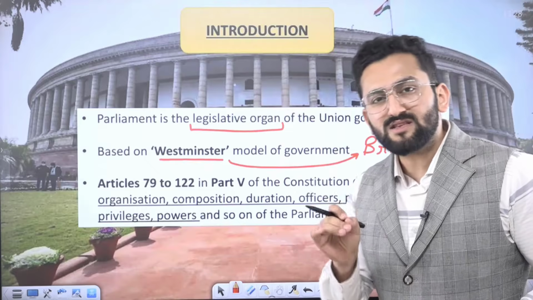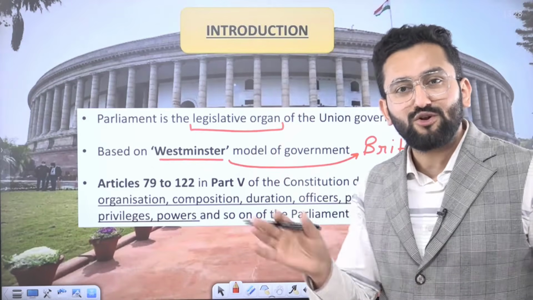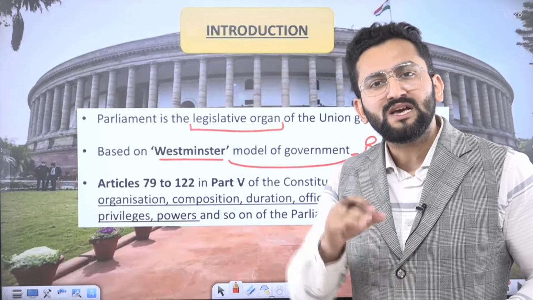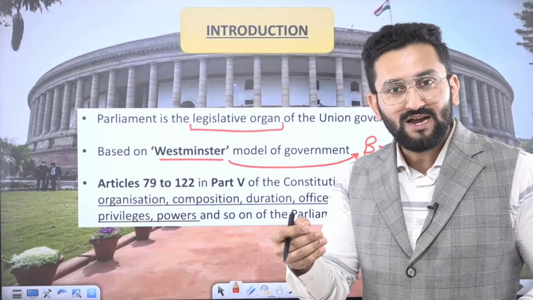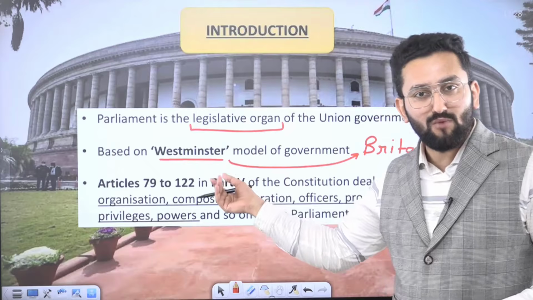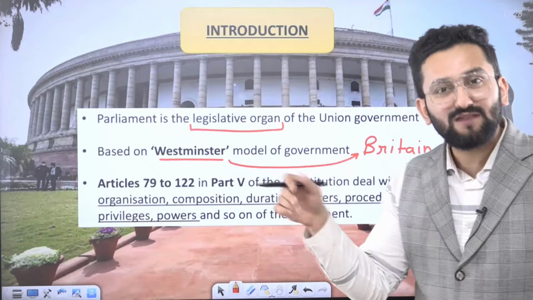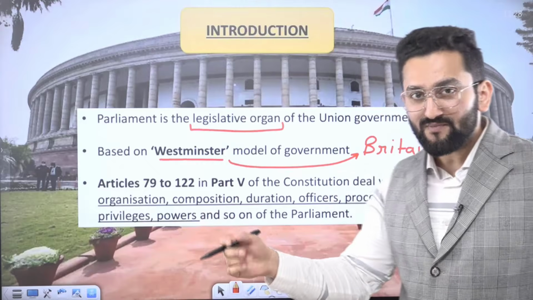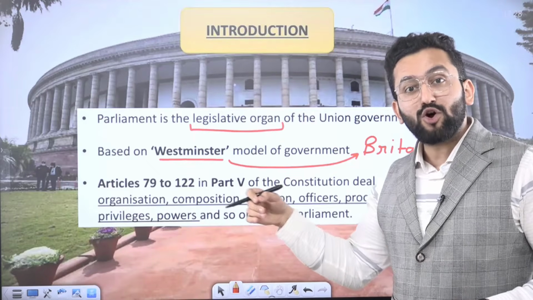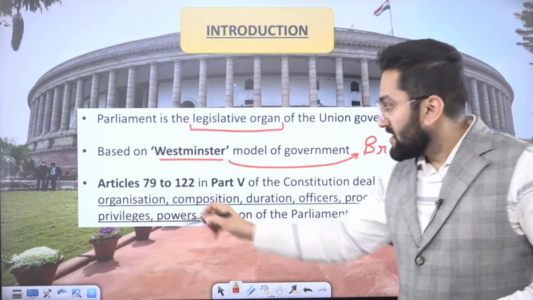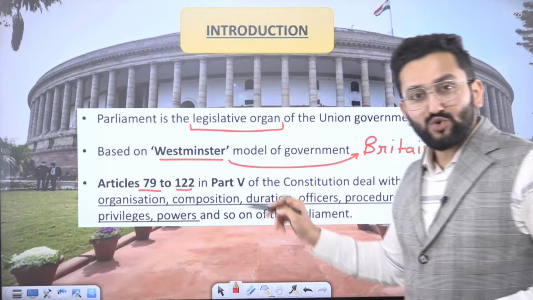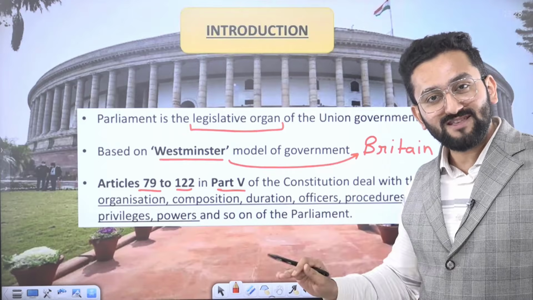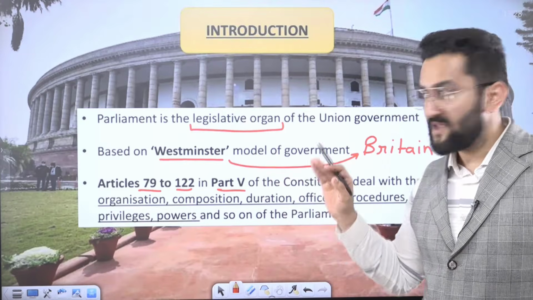Parliament is the legislative organ of the Indian political system. When I say legislative organ, it means the purpose is to make law. It is based on the Westminster model. Westminster is a place in Britain where the British Parliament is situated. In Part 5, from Article 79 to 122 of the Indian Constitution, we find provisions with respect to Parliament.